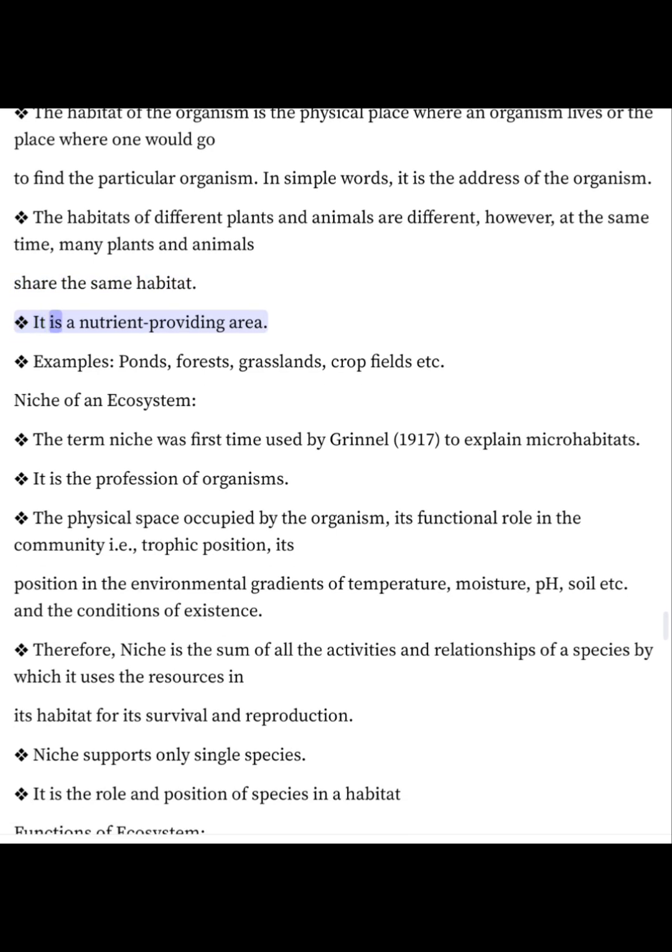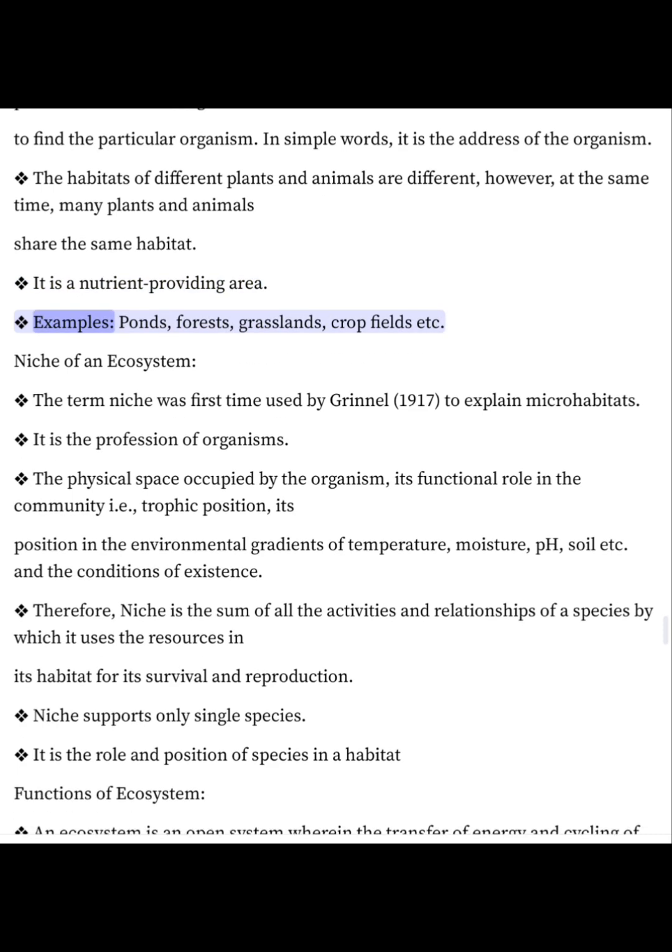It is a nutrient-providing area. Examples: ponds, forests, grasslands, crop fields etc.